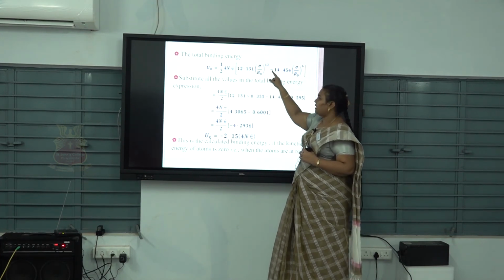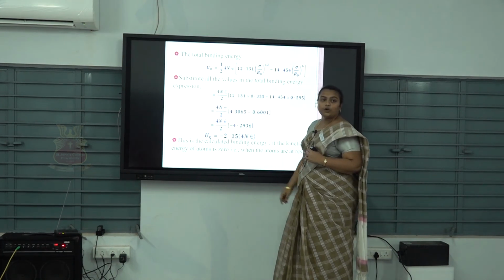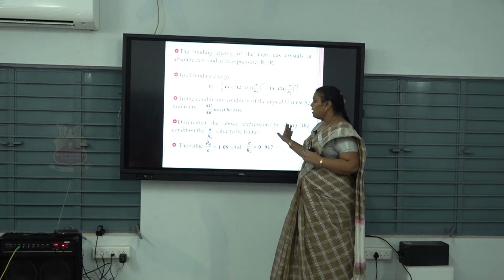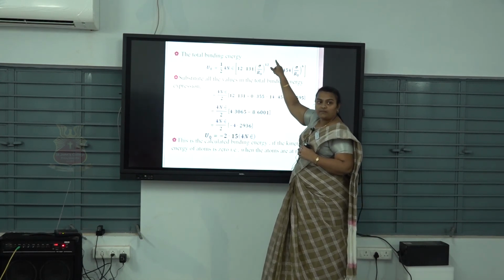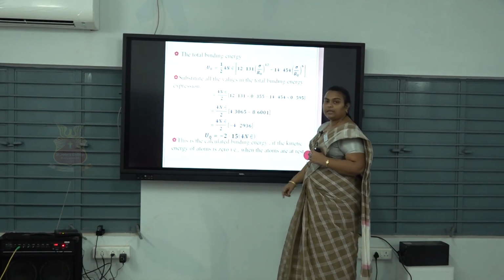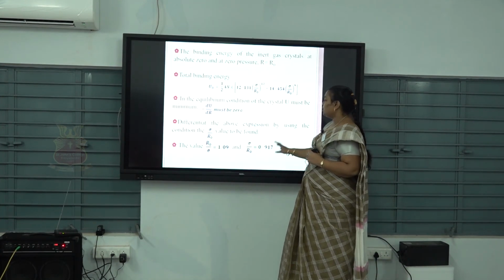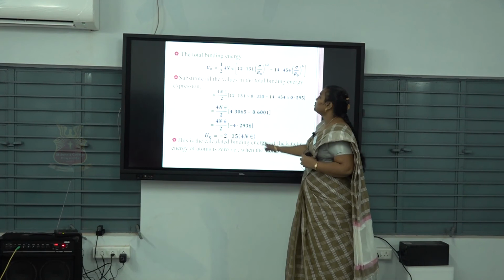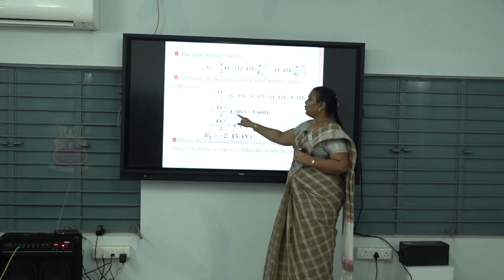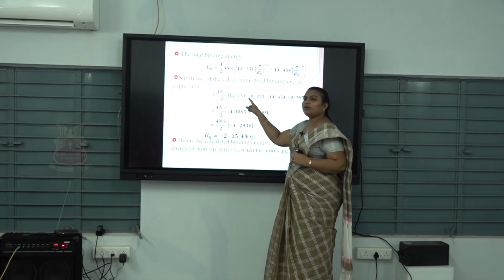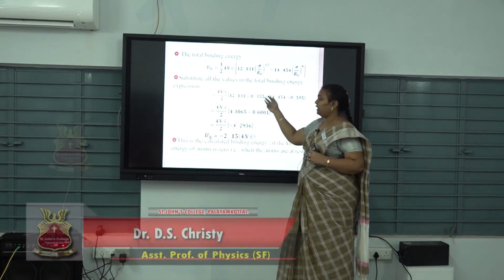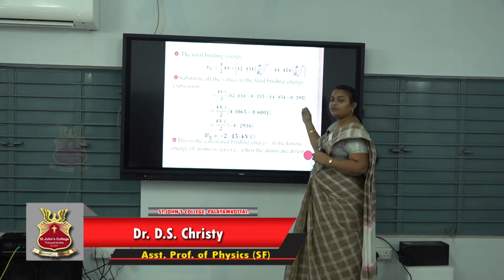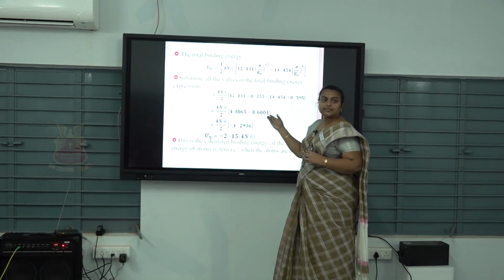Then the total binding energy U naught is equal to 1/2 times 4 n epsilon times 12.131, with sigma by R naught replaced by its value. Since sigma by R naught is 0.917, 0.917 to the power 12 gives 0.355 and 0.917 to the power 6 gives 0.595. Multiplying 12.131 by 0.355 gives 4.3065, and multiplying 14.454 by 0.595 gives 8.6001.